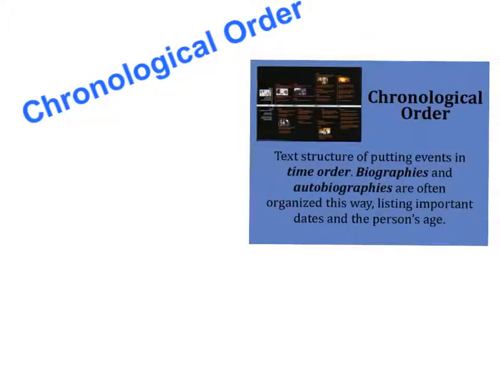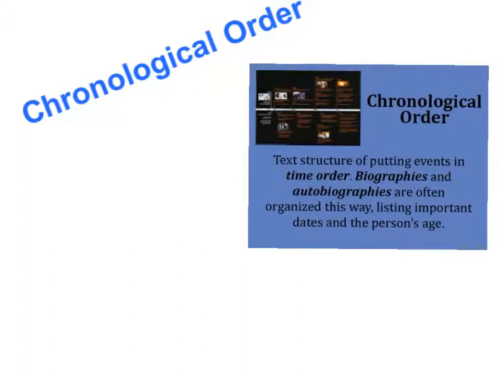Next, we are going to look at chronological order. With chronological order, we are still putting events in an order. We are starting with the first event that happened and going all the way to the last event. The big difference with chronological order is that we will include dates, an age, or even a time when something happened.